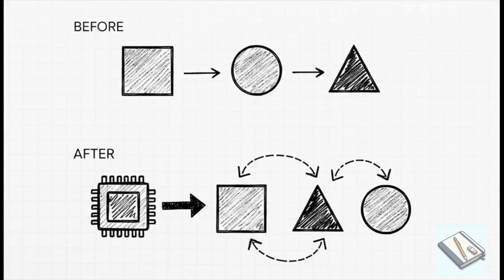As if that wasn't bad enough, here's another hidden trap for you. To squeeze out even more performance, both the Java compiler and the CPU itself will literally reorder the instructions in your code. They can do this as long as it doesn't change the result for a single thread.